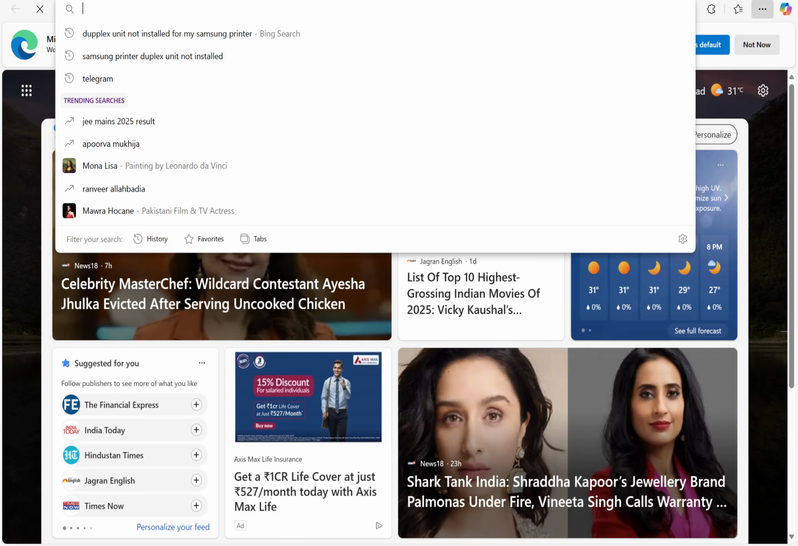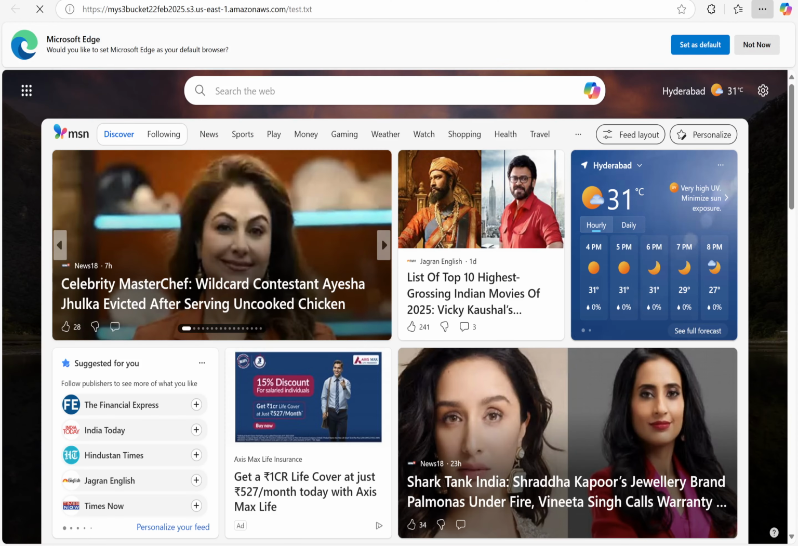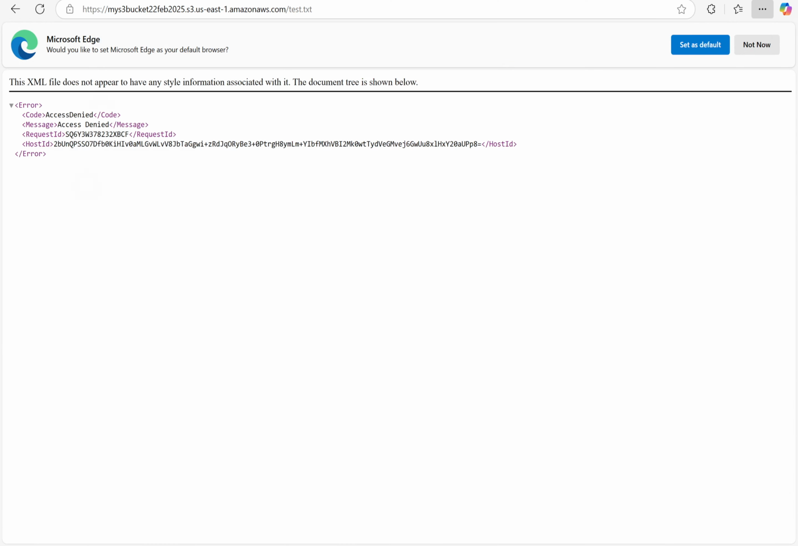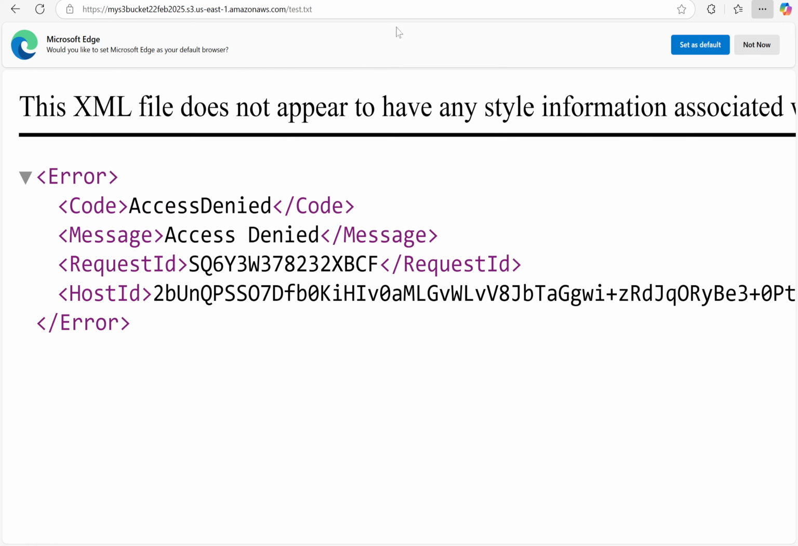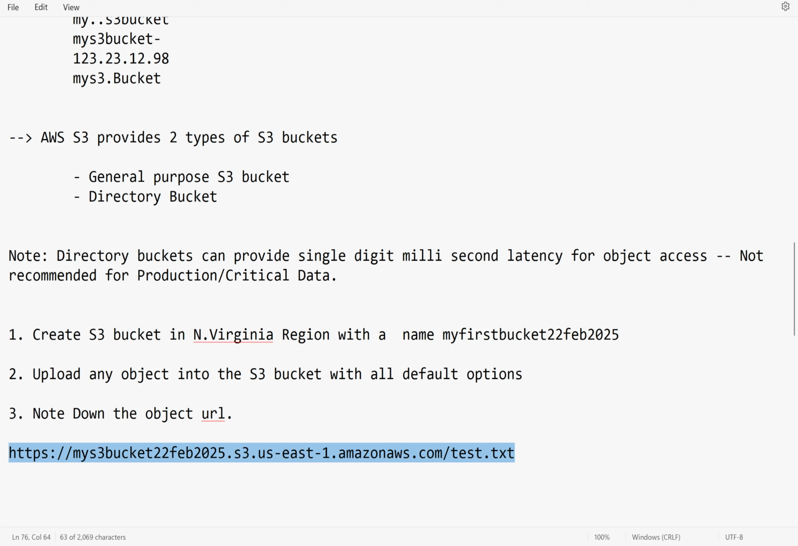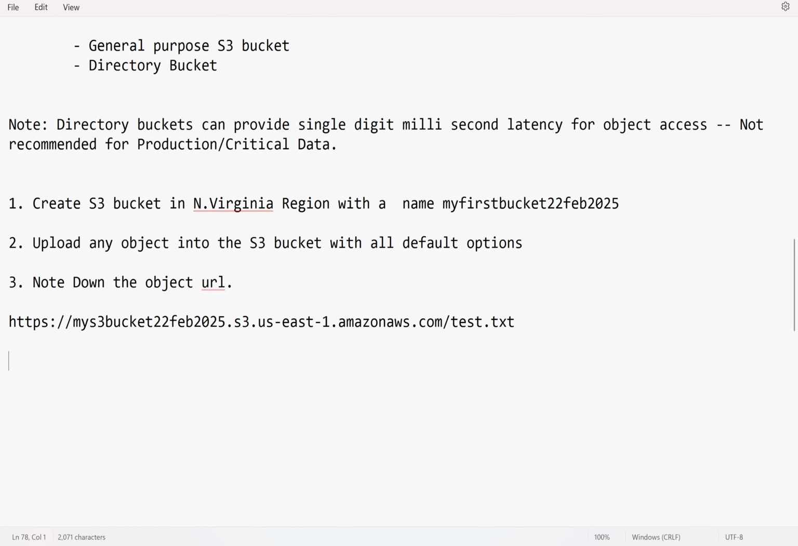How to verify? If you share that object URL to anyone, and if they try to access the object, they will get an error. What is the error? Access denied. Means by default, all objects will be uploaded into the S3 bucket as a private object.